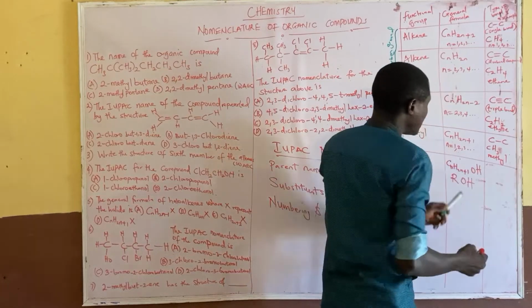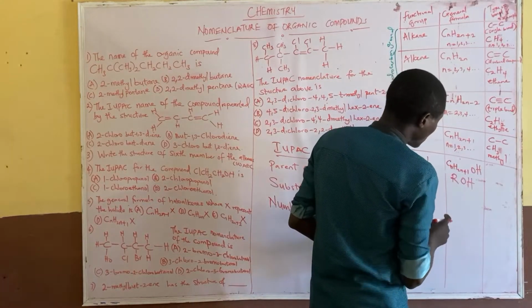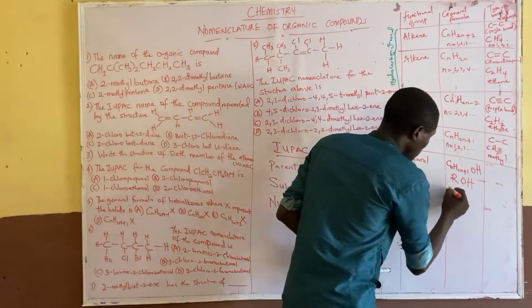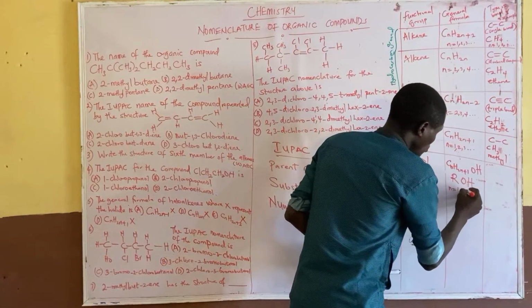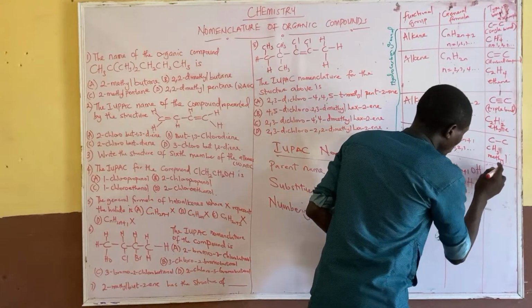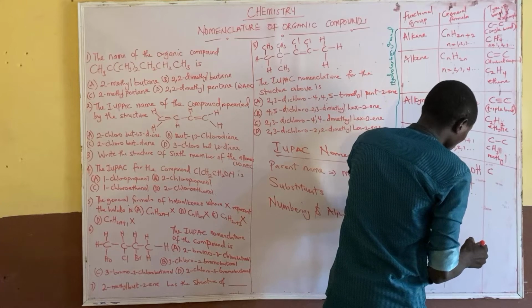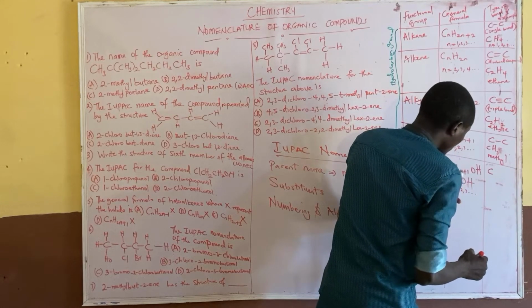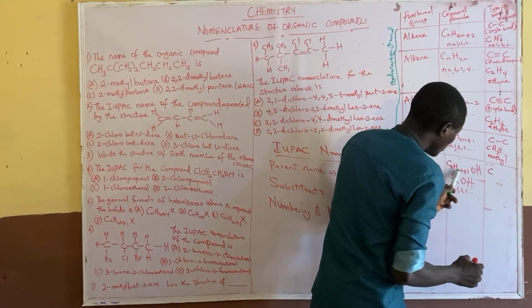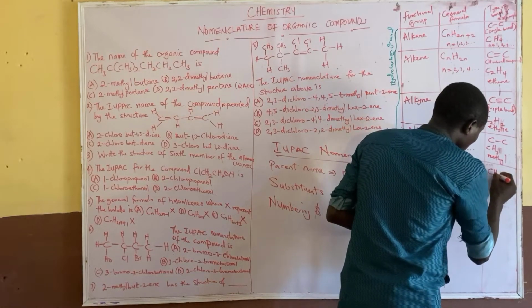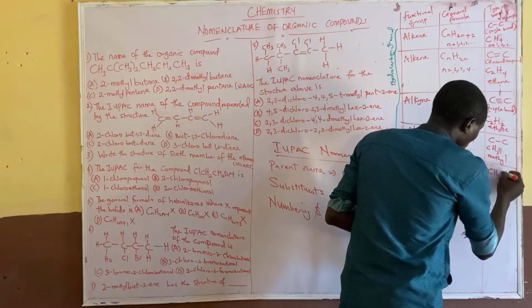This one also starts from number 1, because you have methanol. It starts from n equal to 1, 2, 3, and so on. So when you put 1 here, you have C1, 2 times 1 is 2, plus 1, CH3OH.